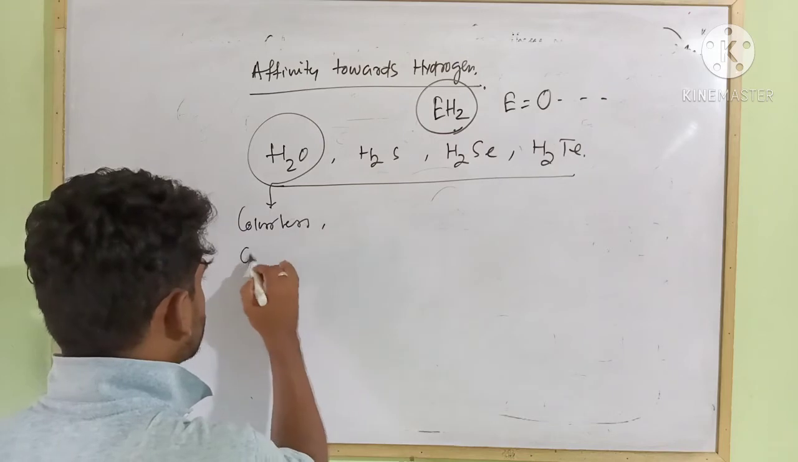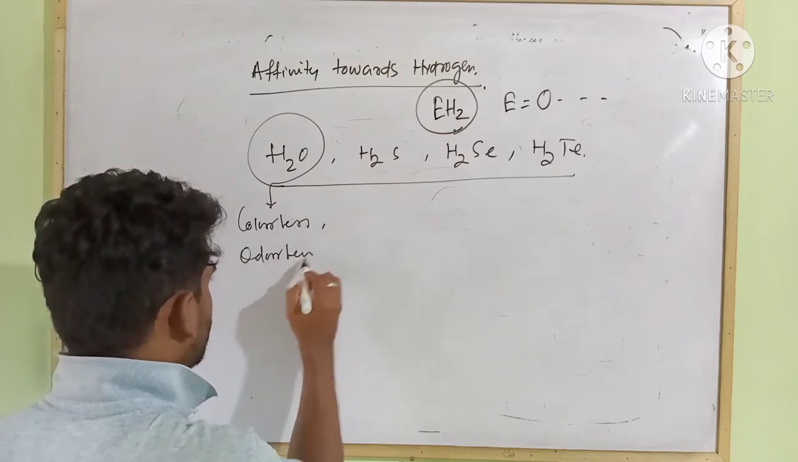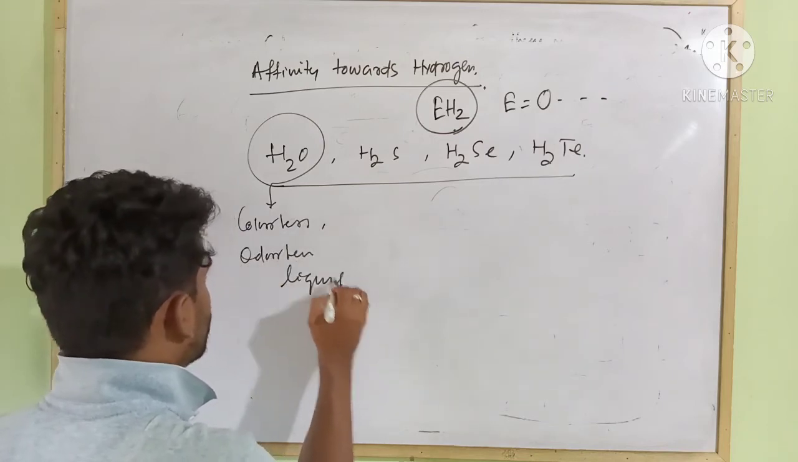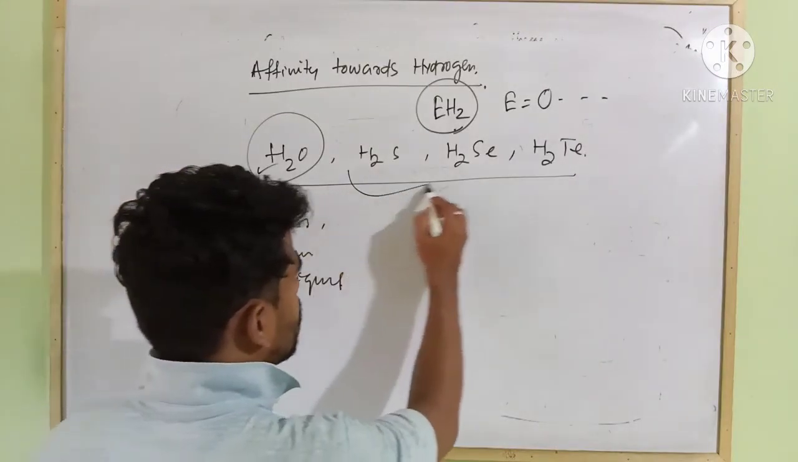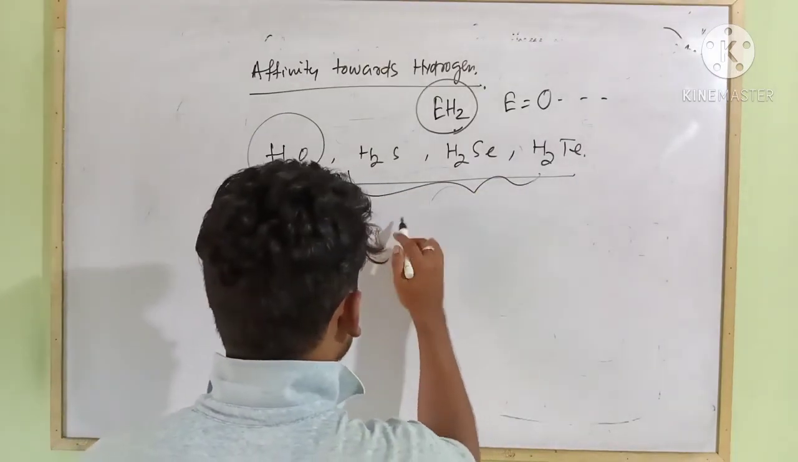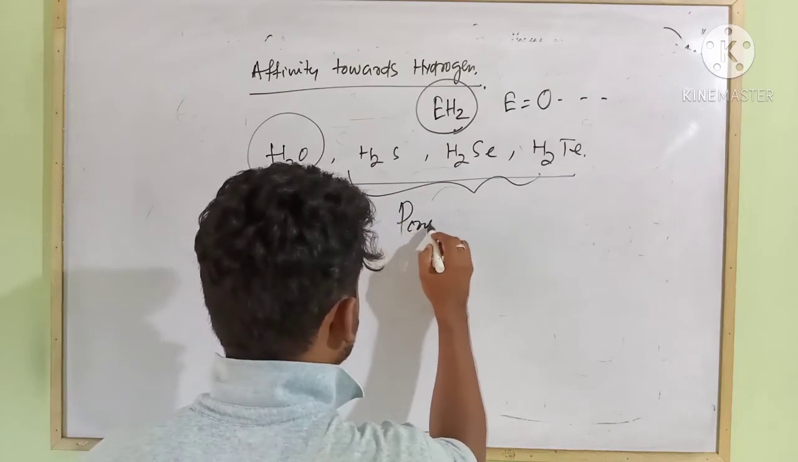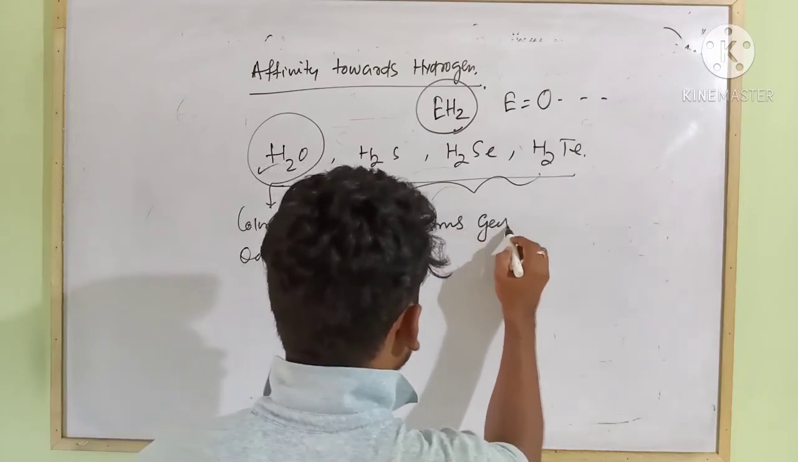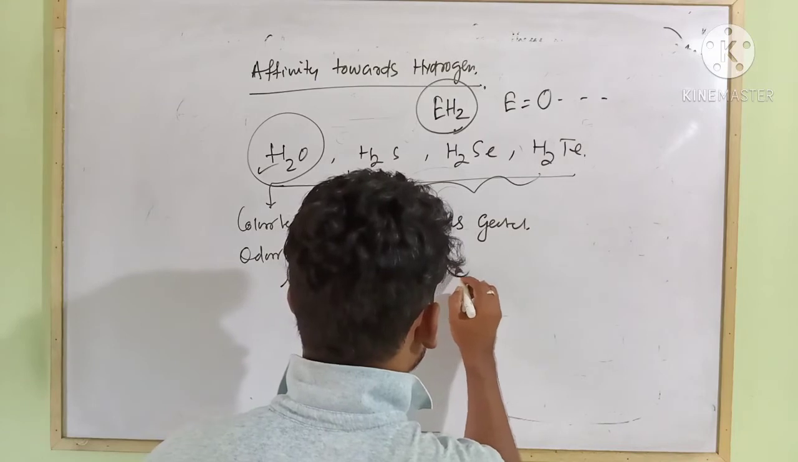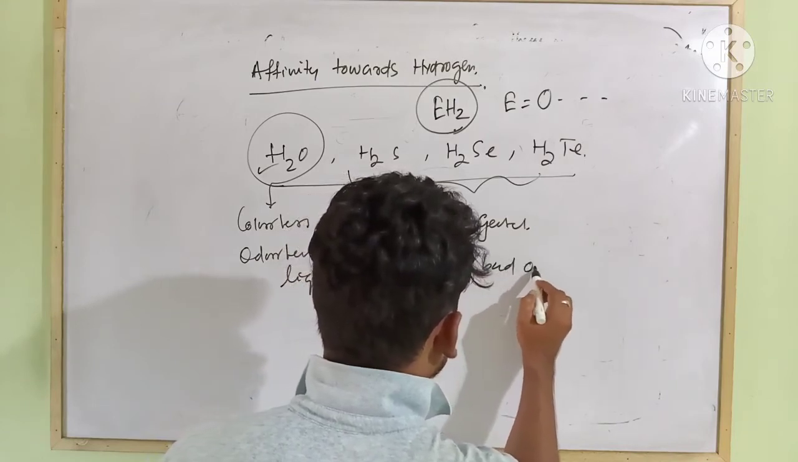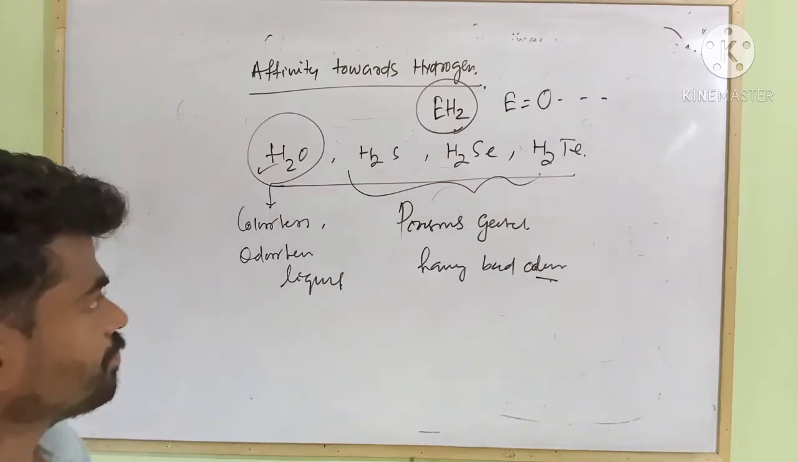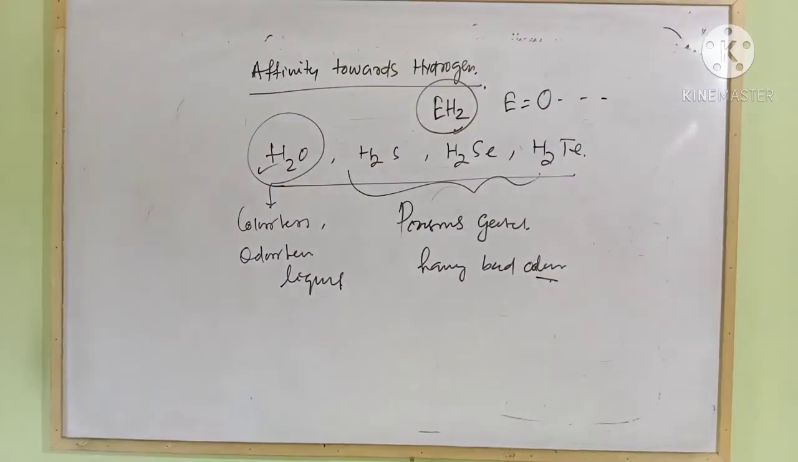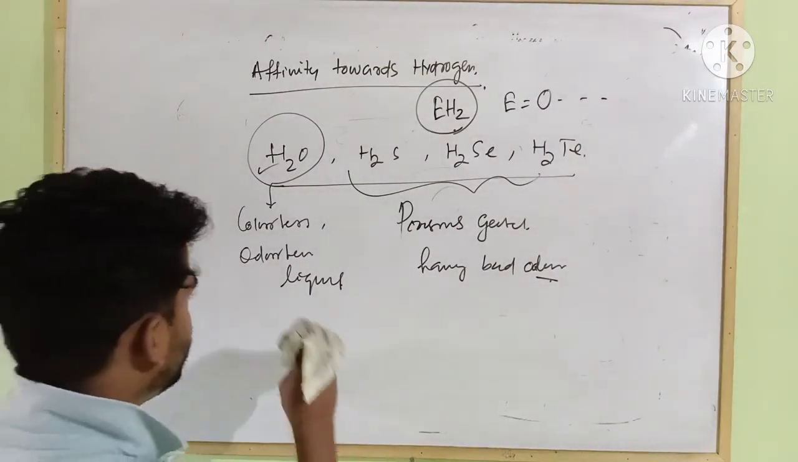Water is a colorless, odorless liquid, while all the others exist in the form of poisonous gases having a bad odor. Next, let us discuss a few properties of hydrides.